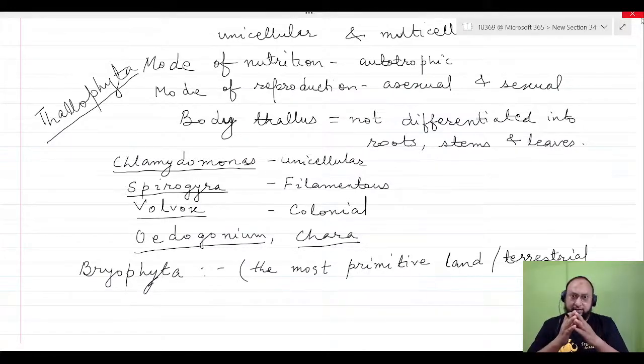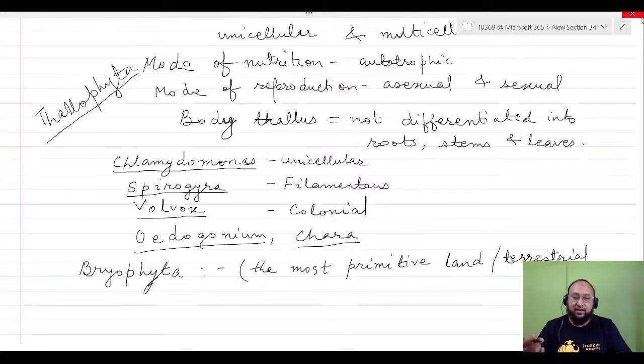But we see there is a progressive, gradual change in the evolution and development of vascular tissue. Since the body is not differentiated into leaves, stems, and roots in thallophyta or algae, there is no question of vascular tissue. Even in the bryophytes, there is no vascular tissue.